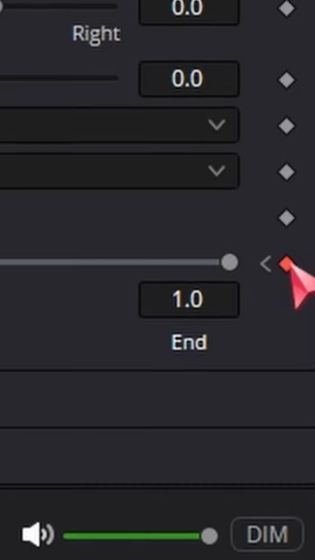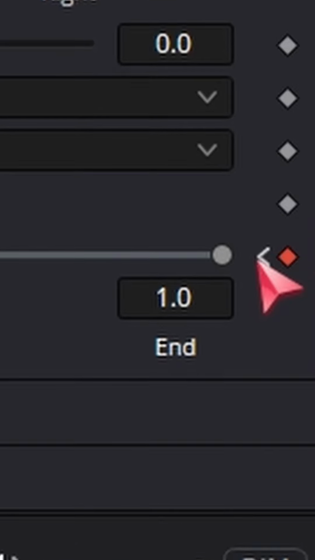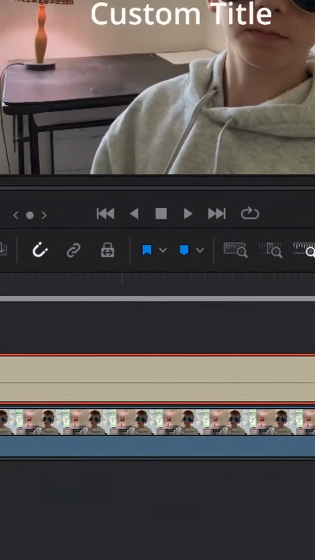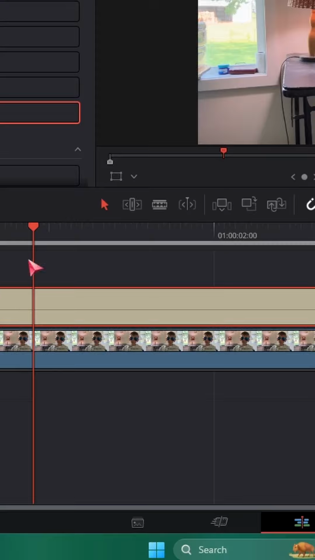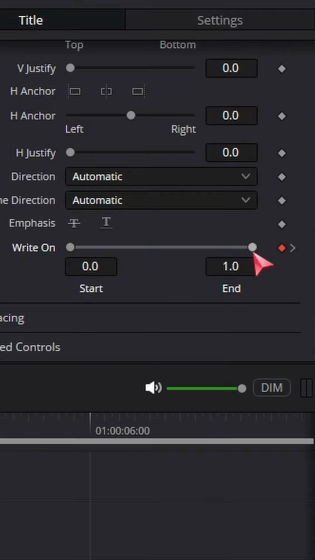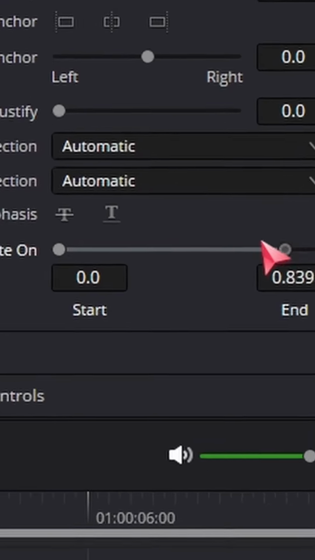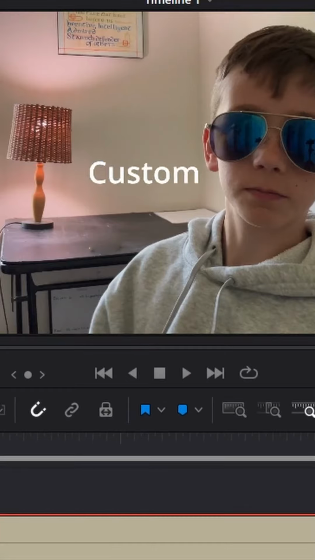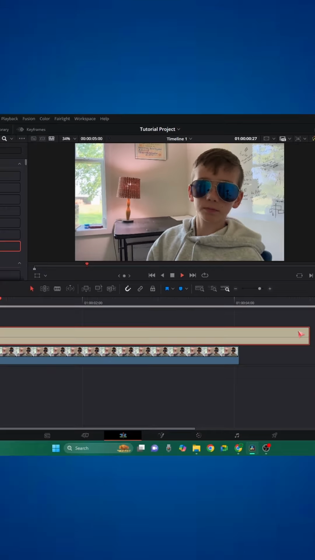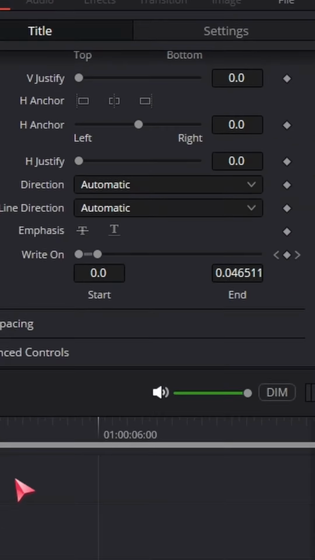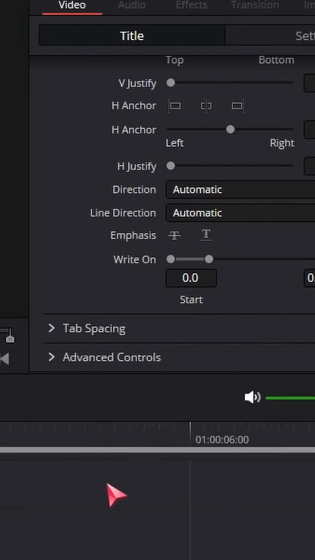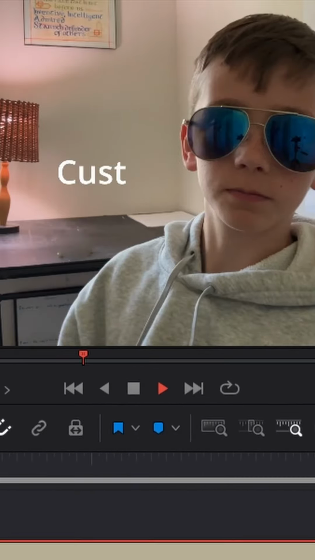Then, click the little arrow pointing to the left of the keyframe. This will navigate the playhead to your first keyframe. Once there, drag the slider to the left until the text on screen is gone. Now, as you play back, the slider will move in between the keyframes and the text will appear as if it is being typed onto the screen.